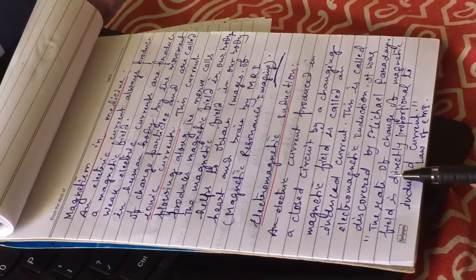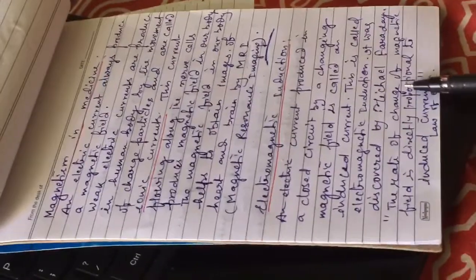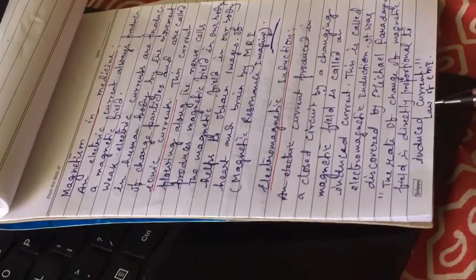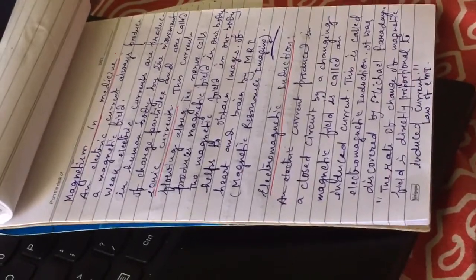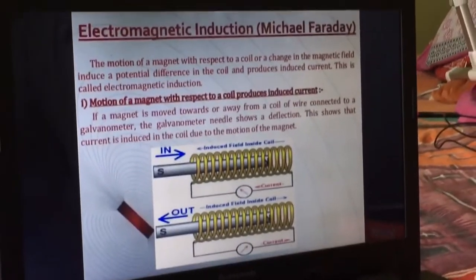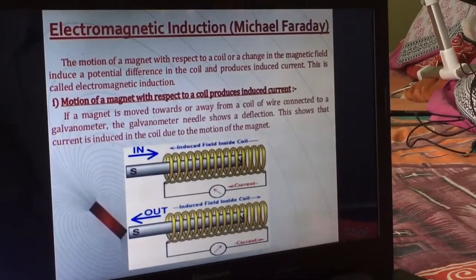Again I am repeating. The rate of change of magnetic field is directly proportional to the induced current. Got it, children? The rate of change of magnetic field is directly proportional to induced current.